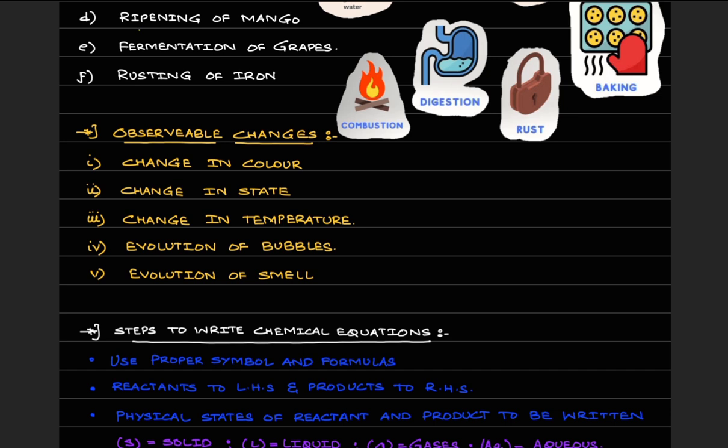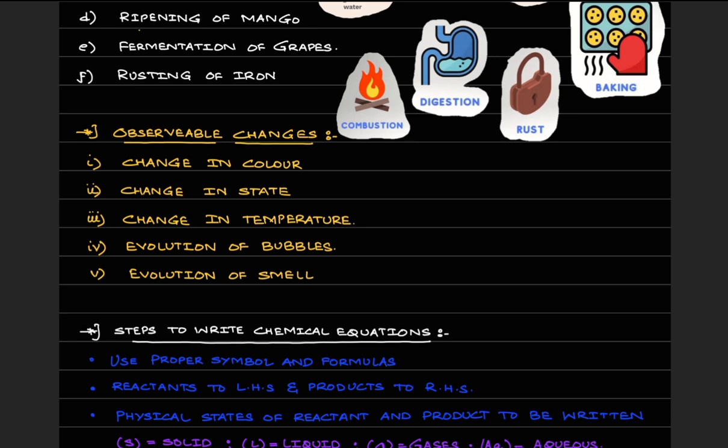so definitely there is a change in color. Okay, then there might be a change in state. There are certain reactions in which there is a change of state. For example, let's take combustion. The wood that we burn would get converted into carbon dioxide. Wood is solid, carbon dioxide is gaseous. Okay, so you can have a change in state, or you could have a change in temperature as well.